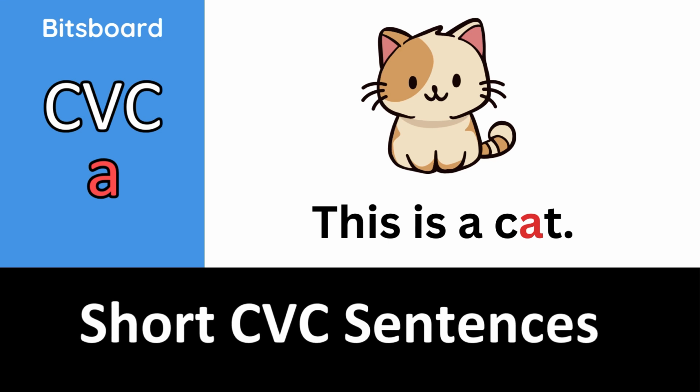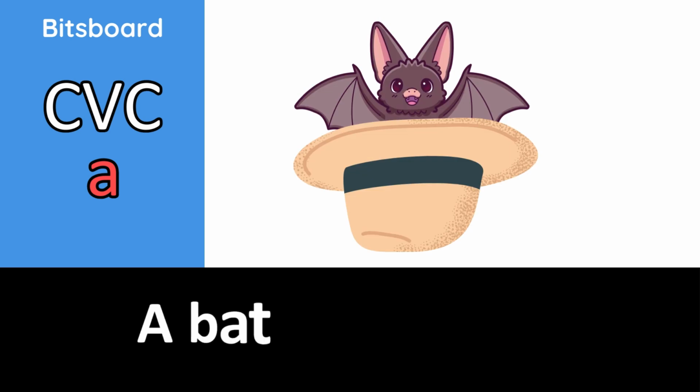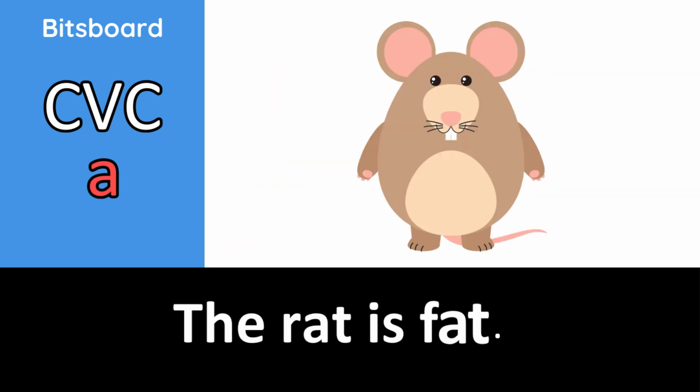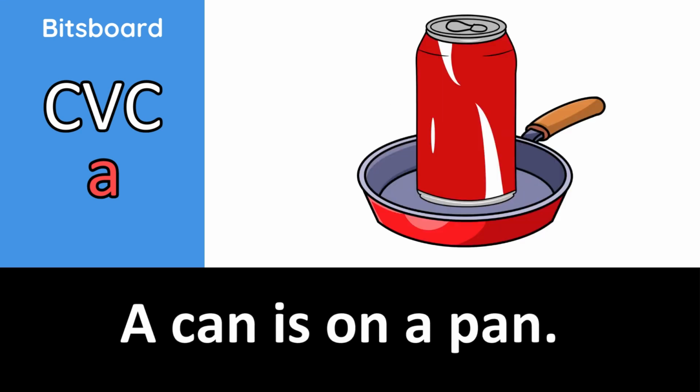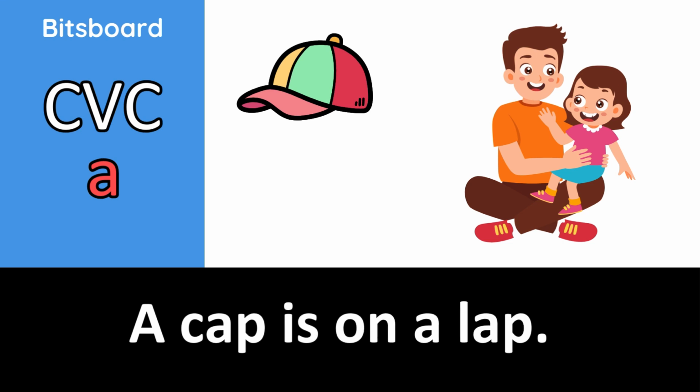Short CVC sentences. The cat is on a mat. A bat is in a hat. The man has a van. The rat is fat. A can is on a pan. A fan is in a van. A cap is on a lap.